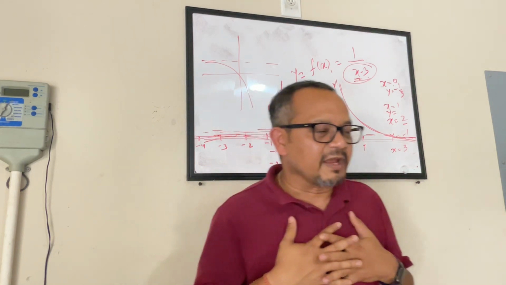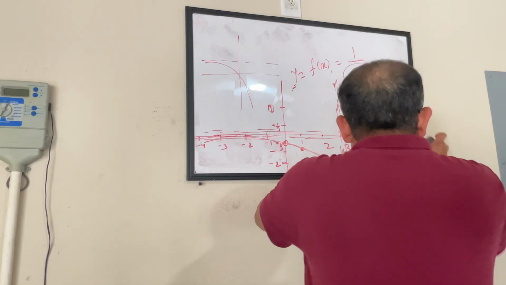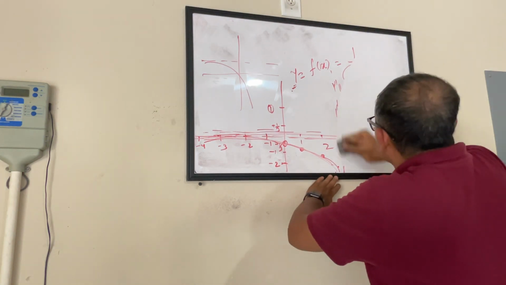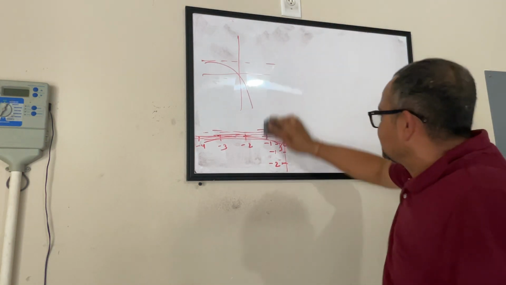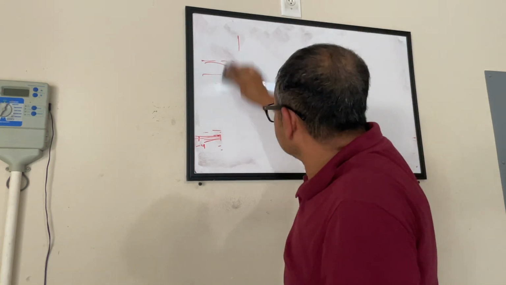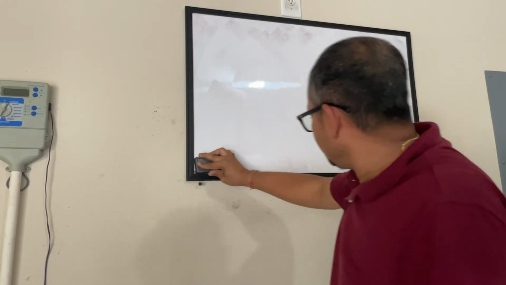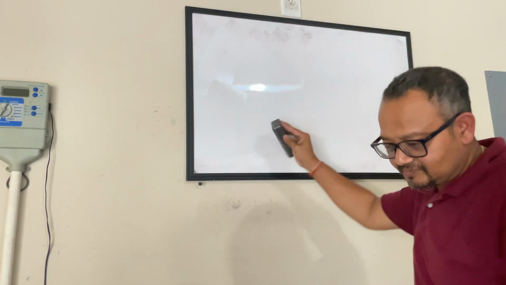I can start with my plan, but before I do that, I want to know if you guys have anything in your mind that you want to learn, or you want the teacher to decide. Could we do order of operations? Order of operations, that is one option.